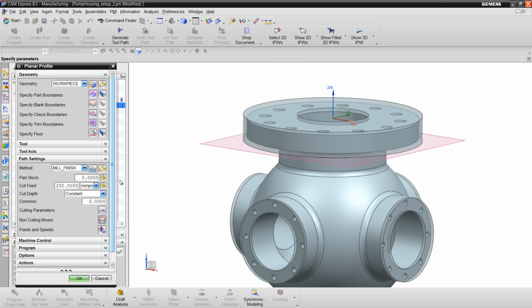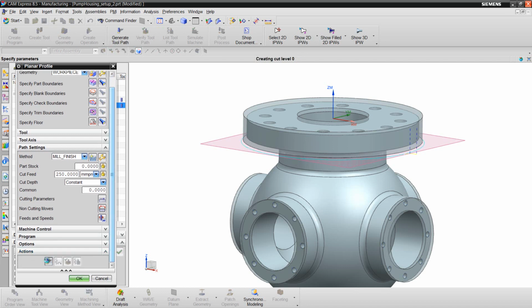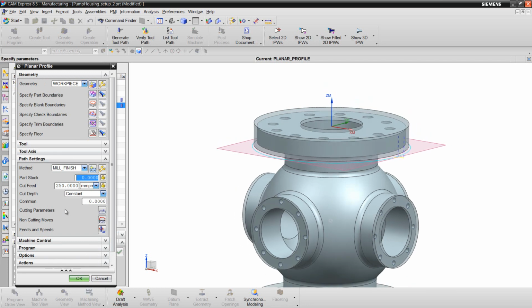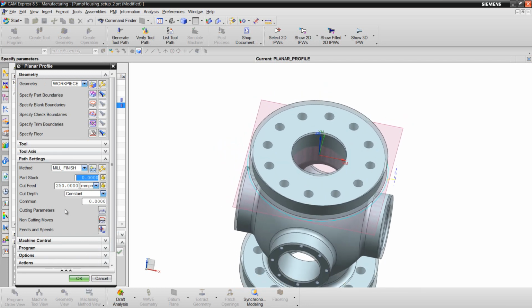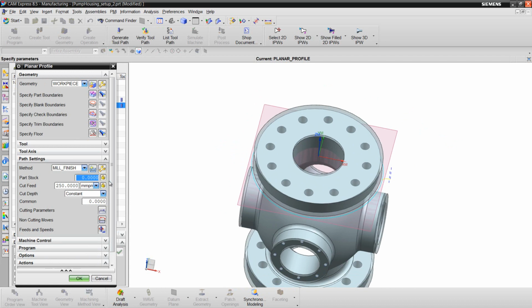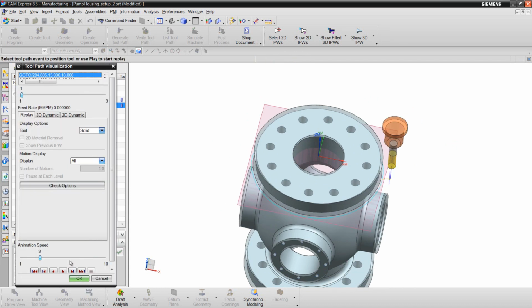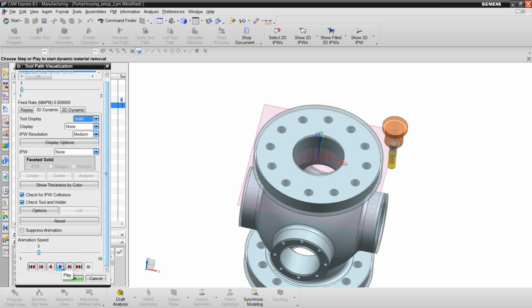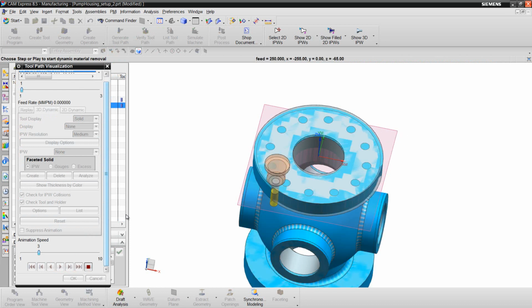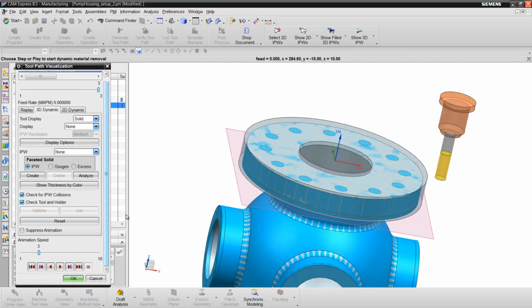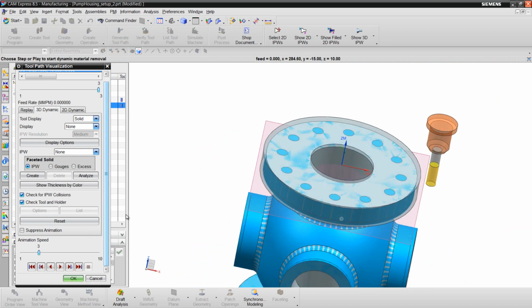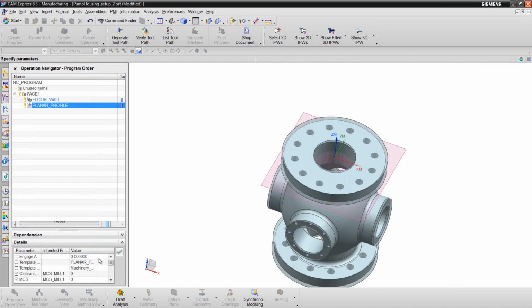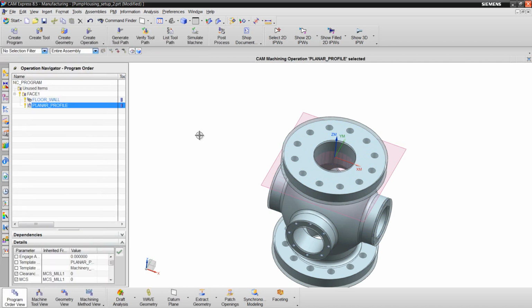Now let's generate the operation. Looks good. I'm ready for the next operation.